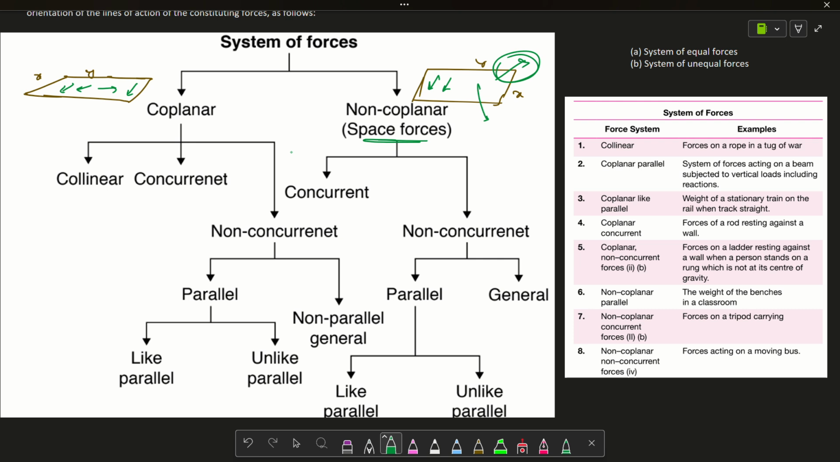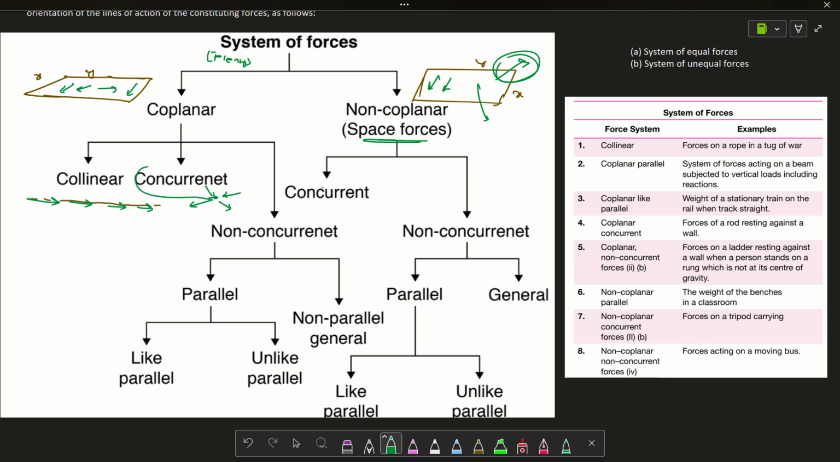Now the coplanar forces can be divided into collinear and concurrent forces. What do you mean by collinear forces? Let me explain it very simply. One line is there, and if all the forces in the system of forces are over a single line only, then that is known as collinear forces. Concurrent forces means all the forces are pointing toward a single point, whether tail or head doesn't matter. That is known as concurrent forces.